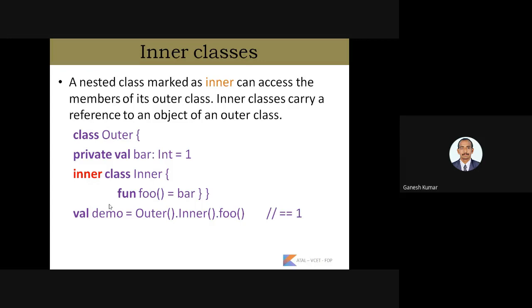An inner class carries a reference to an object of an outer class. Here, class Outer, private val bar: Int = 1, inner class Inner. With the help of the inner keyword we are accessing the variable declared inside the outer class. Here the variable is accessed by the function declared inside the inner class, and the value 1 will be assigned to the variable demo.